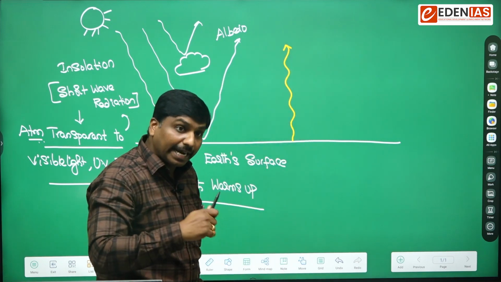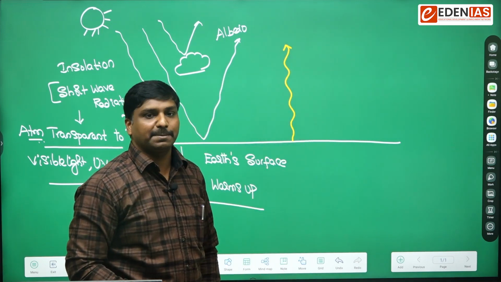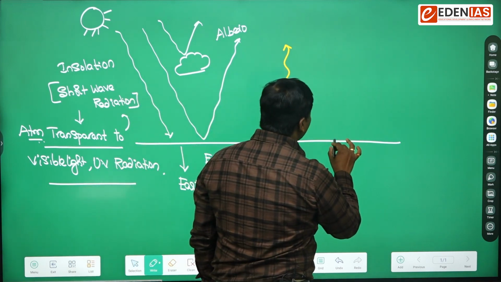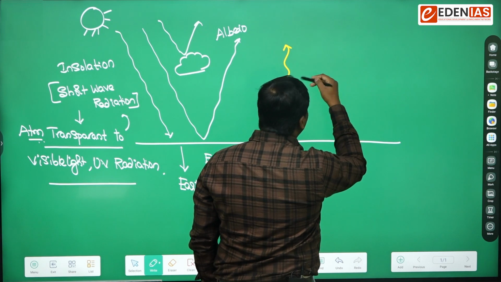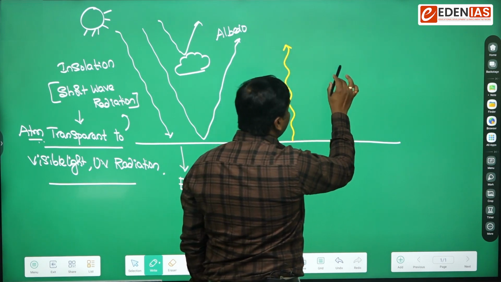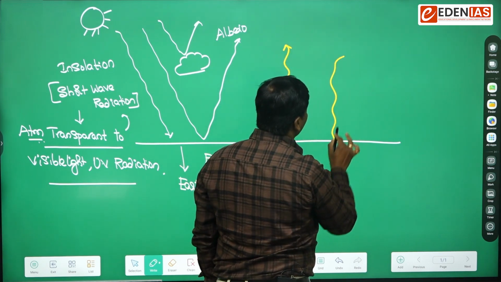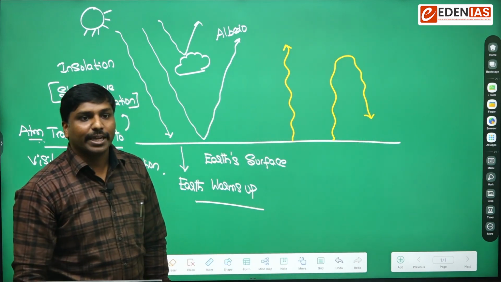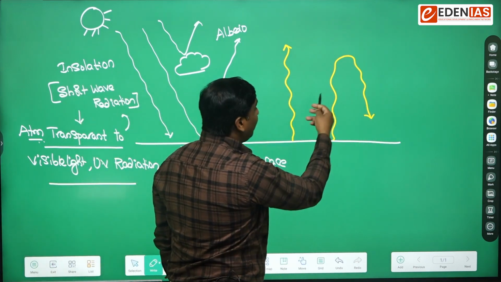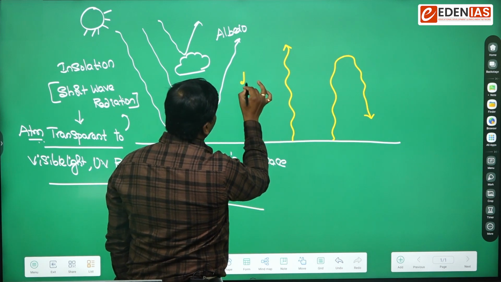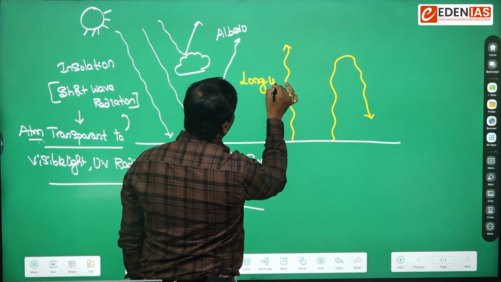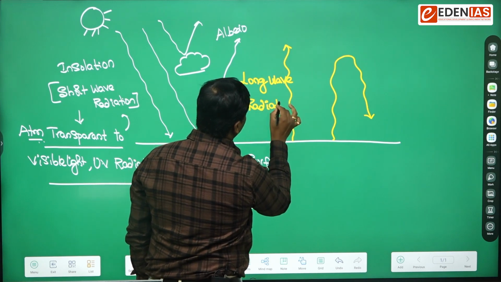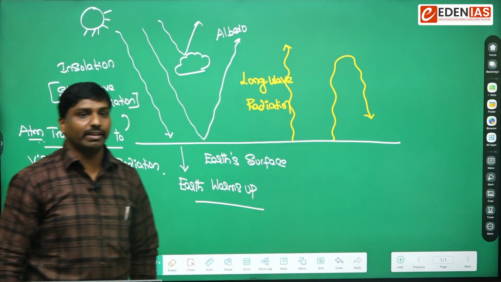When it is released back, some amount will be released to space and some amount would be reflected back to the earth's surface. Generally this would be in long wave form, long wave radiation.